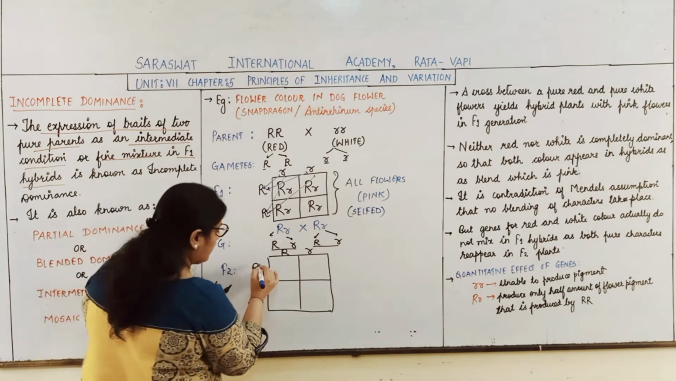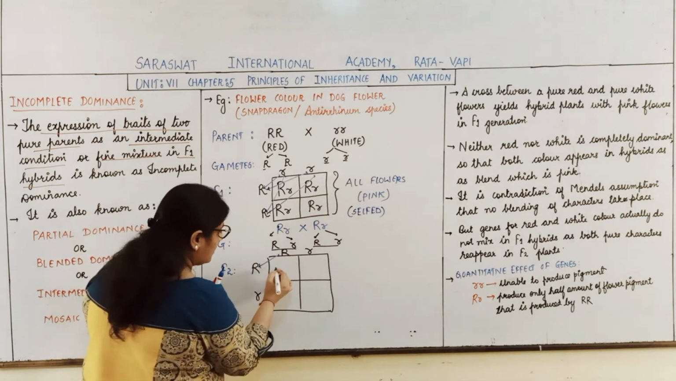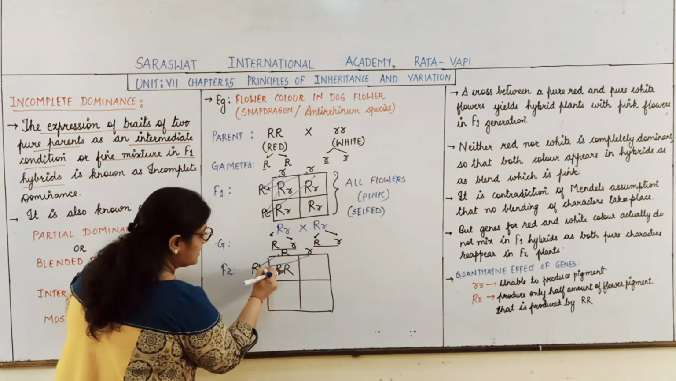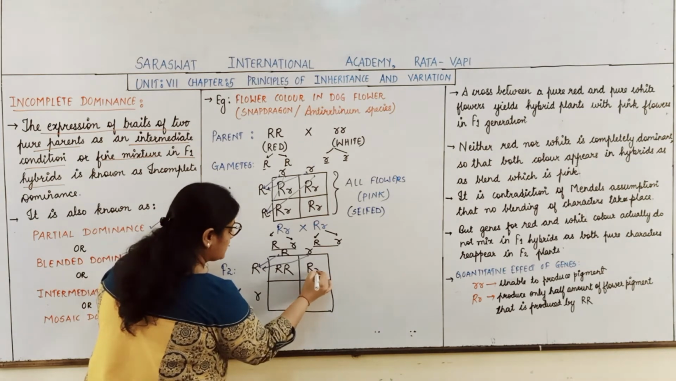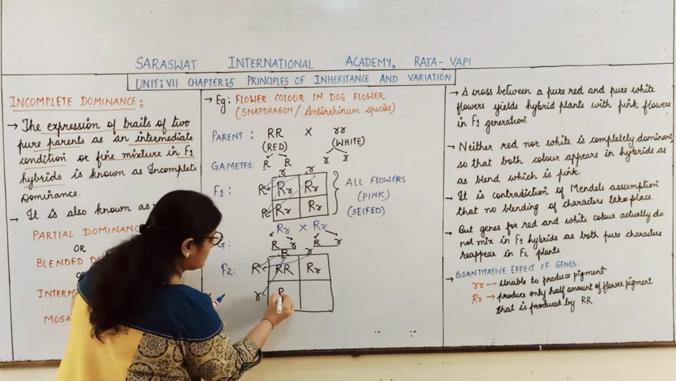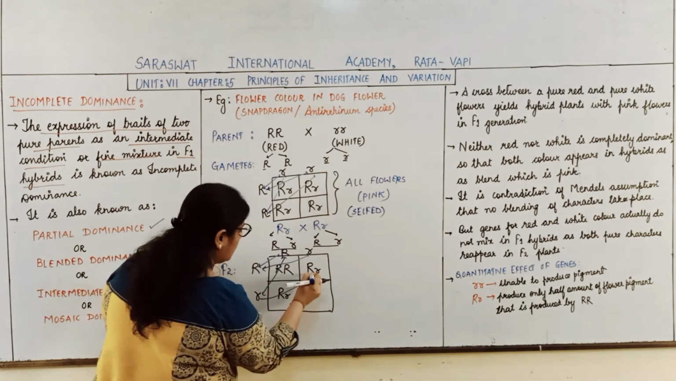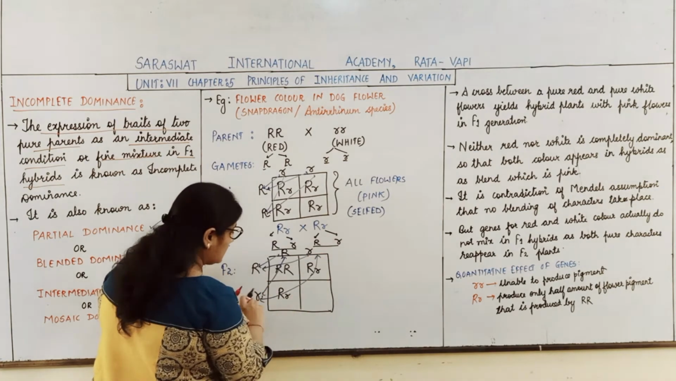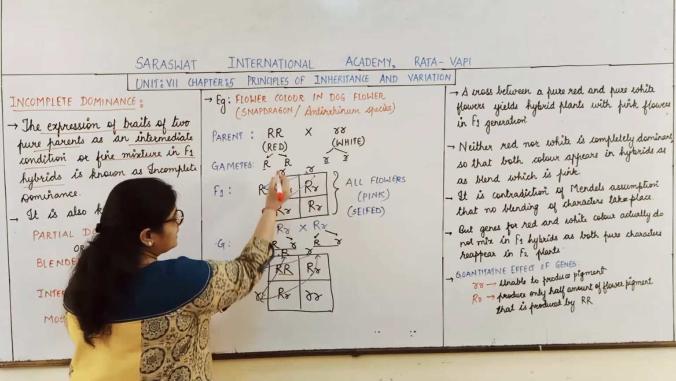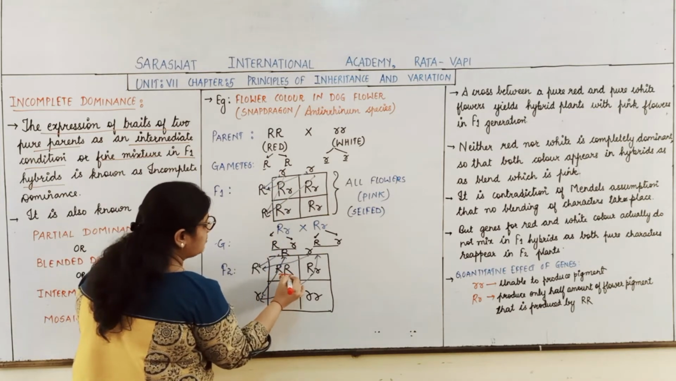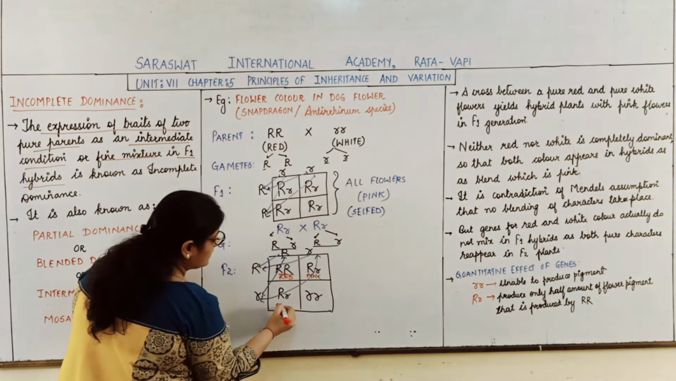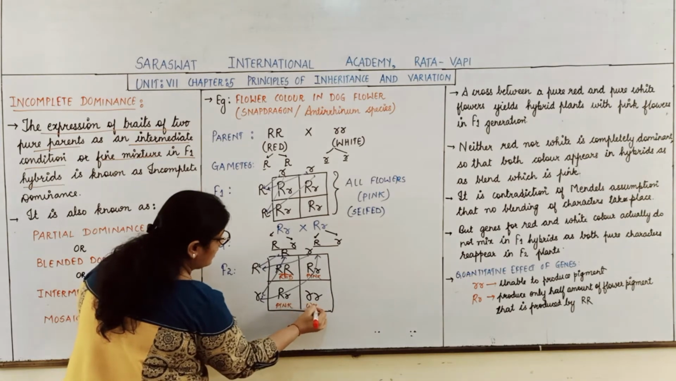Now suppose we cross this. So here this will be capital R. By crossing this with this, it would be capital R, small r. This with this, capital R, small r, and this with this, we obtain small r, small r. Now students, if this is the condition, the flowers would be red. If this is the condition, it would be pink. Again this would be pink, and these are white.